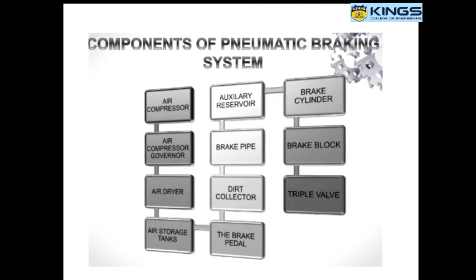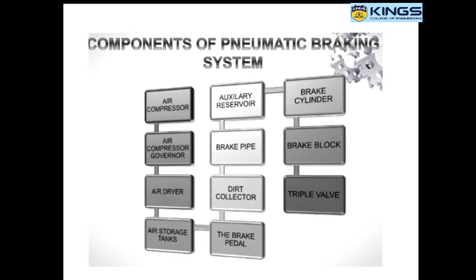pneumatic braking. There is an air compressor. The air compressor compresses the air, then the air compressor governor, then air dryer. There is a reservoir, that is called the air storage tank, then brake pedal, then dirt controller, then brake pipes, auxiliary reservoir and brake cylinder, brake block, triple valve. Next we can see them one by one.